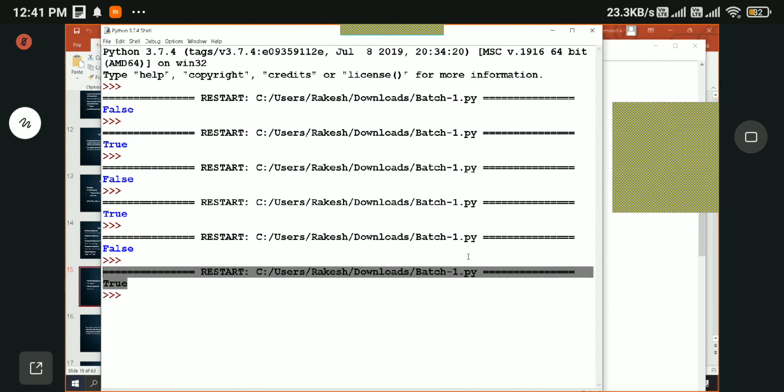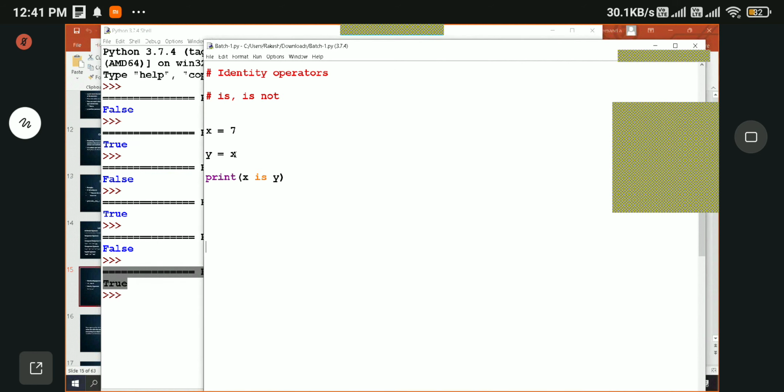It's true. Why? Because first we defined the x variable and assigned it the value 7. In the second line, we are assigning whatever value is present in x. So both x and y are sharing the same memory location, right? Because 7 is defined only one time. When we defined x, only then was 7 placed in a memory location, one time only, and both x and y are sharing the same memory location.